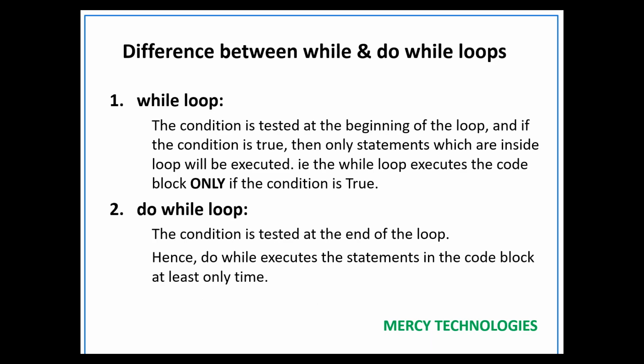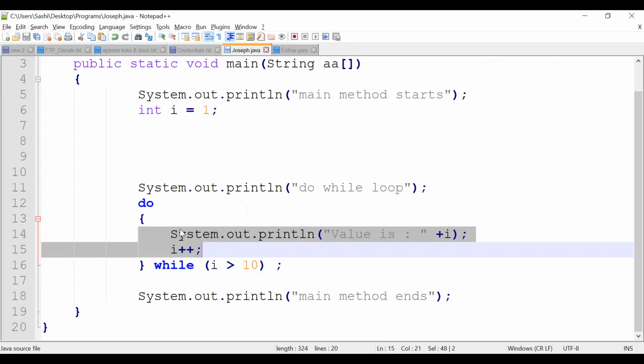So the main difference, this is one of the fresher level interview questions. They will ask what is the difference between while loop and do while loop. In while loop we check the condition first, but in do while loop we check the condition at the last. In do while loop, minimum one time the loop can be executed, either it is true or false.